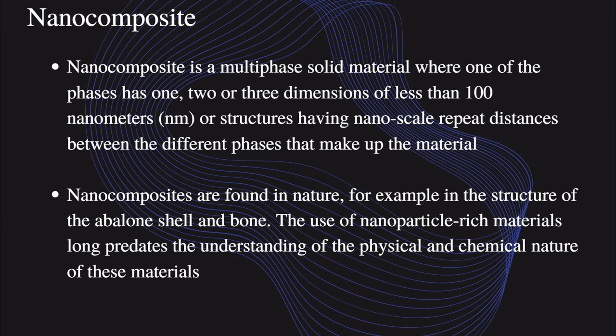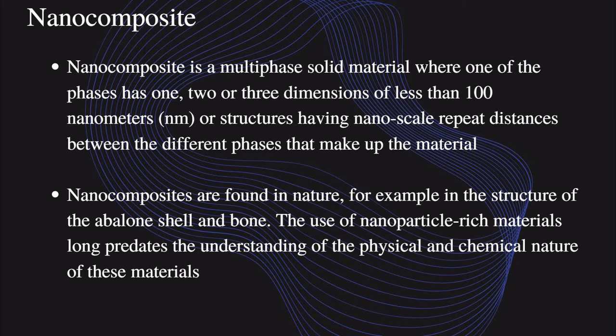A composite is a multi-phase solid material where one of the phases has one, two or three dimensions of less than 100 nanometers, or structures having nanoscale repeat distance between the different phases that make up the material. Nanocomposites are found in nature, for example, in the structure of abalone shell and bone.